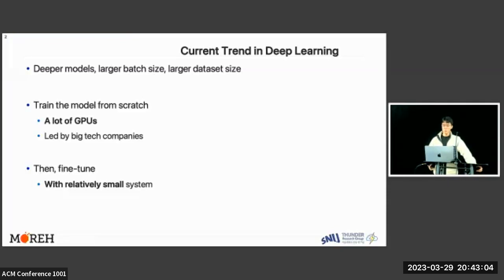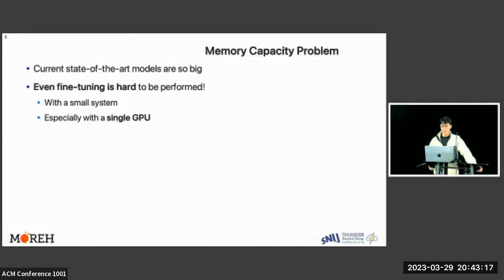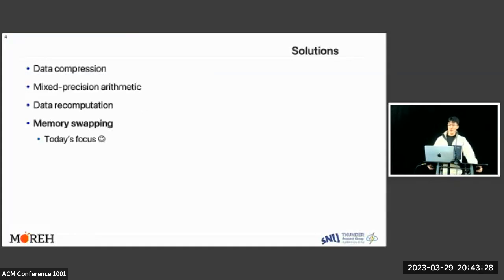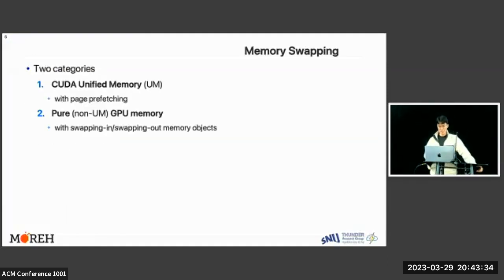Therefore, it is a common practice to train the model from scratch with lots of GPUs led by big tech companies. Then the end user fine-tunes the model with a relatively small system. The problem is that the current state-of-the-art models are so big that even fine-tuning is hard to be performed with a small system, especially with a single GPU. Many solutions have been proposed to solve the problem. Today, we will focus on memory swapping techniques.